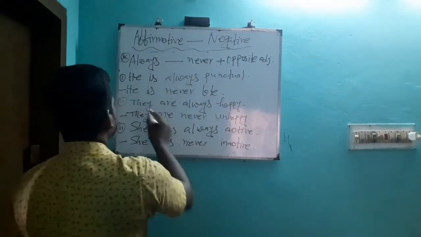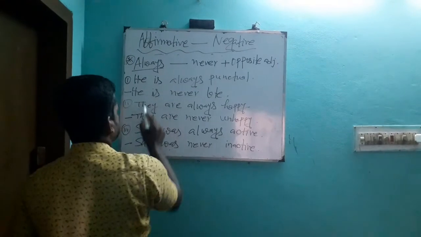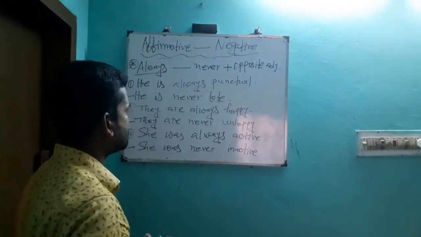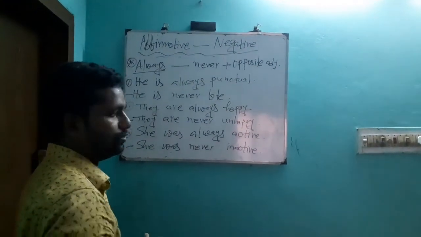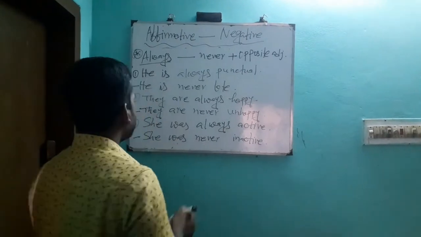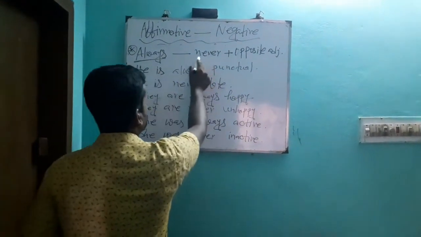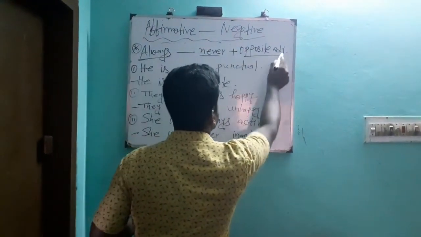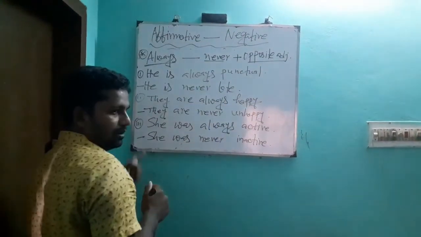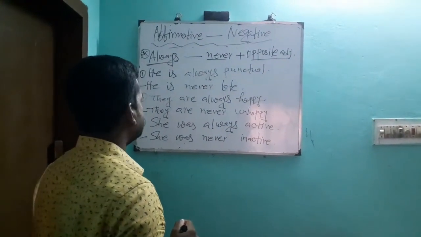Now look at the whiteboard. Always: if you find always at the time of changing into a negative sentence, you should use this structure. If there is always, you should write down never and the opposite adjective. Now look at the whiteboard and practice the example.